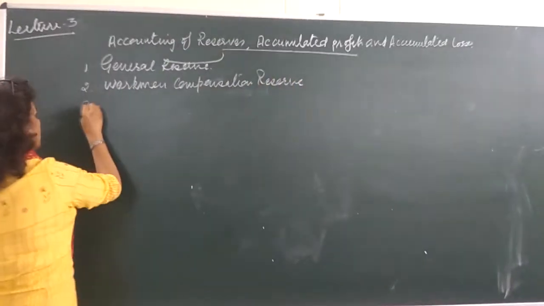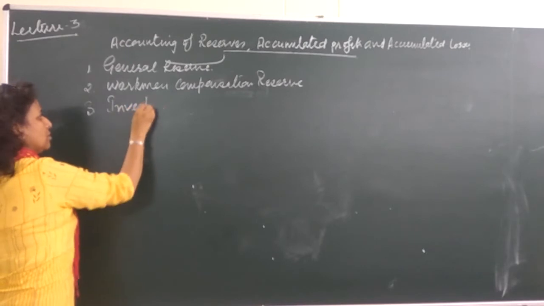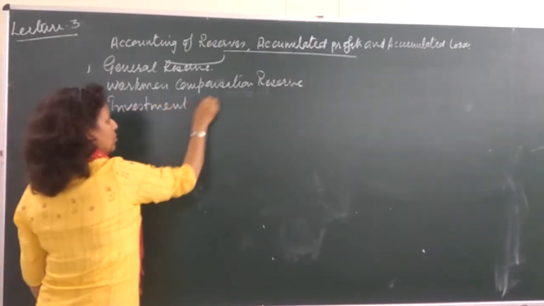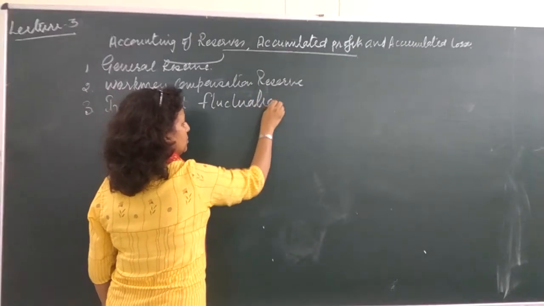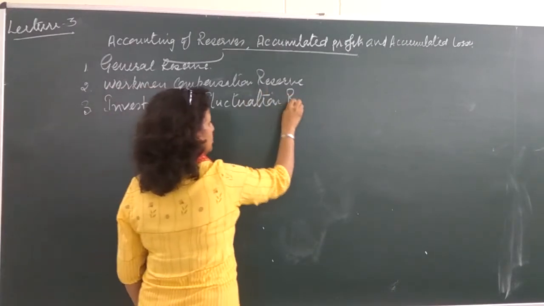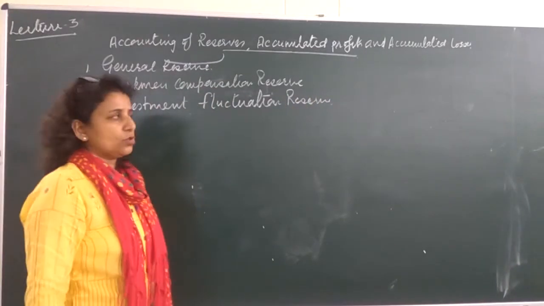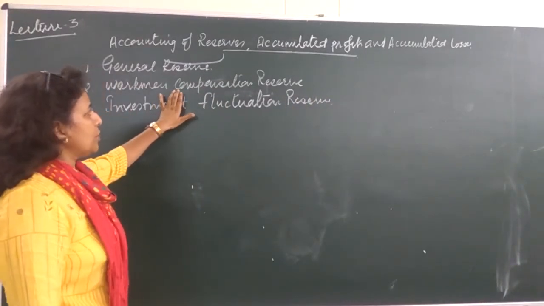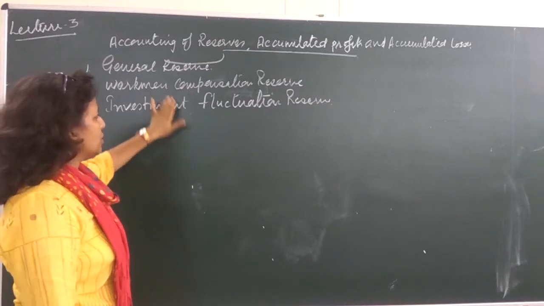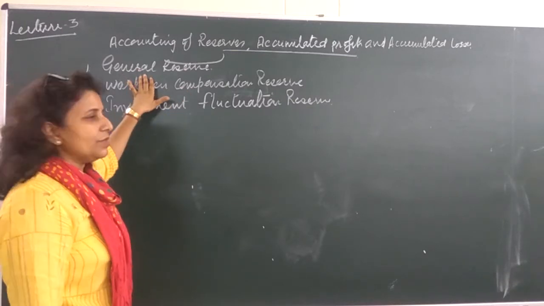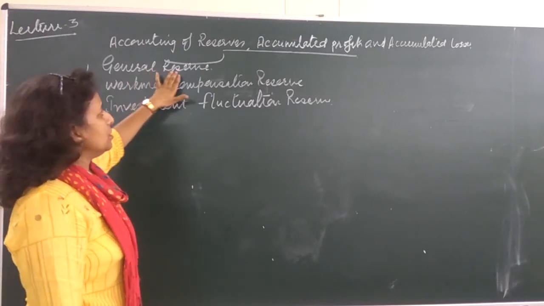It may be investment fluctuation reserve, or it may be any other reserve. When a particular reserve is meant for a particular purpose, that is called a specific reserve, like these two examples we have taken. When the reserve is set aside out of profit without any mentioned purpose, that becomes a general reserve.